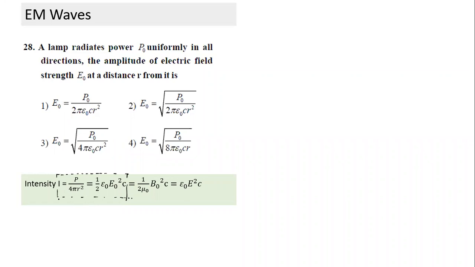Yes, any question? Rest of the people, any difficulty in this? And where does this intensity come from? Intensity is equal to power by area of the shell on which we are calculating intensity, and intensity is equal to energy contained in volume C, energy density into C. And what is the energy density? Average energy density is maximum electrical energy or maximum magnetic energy.